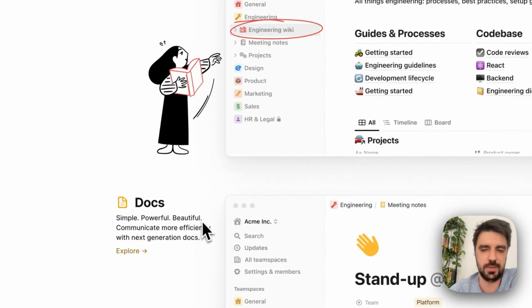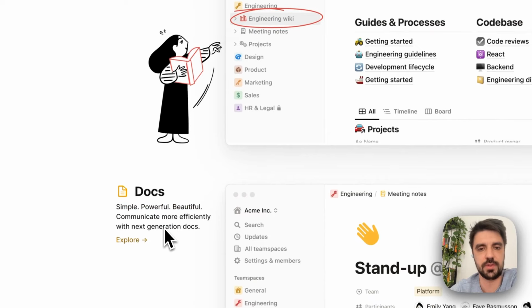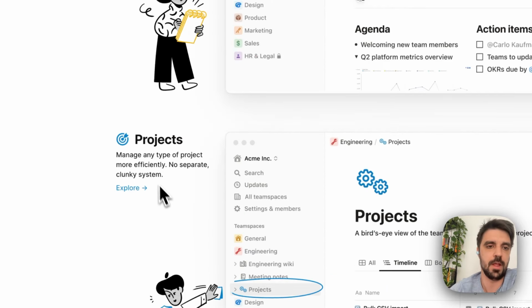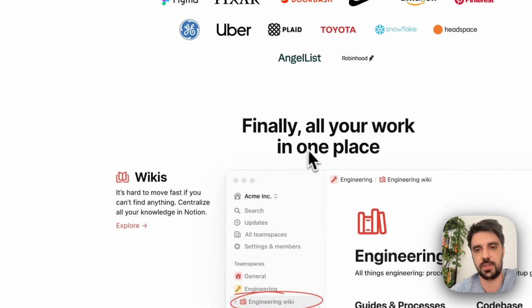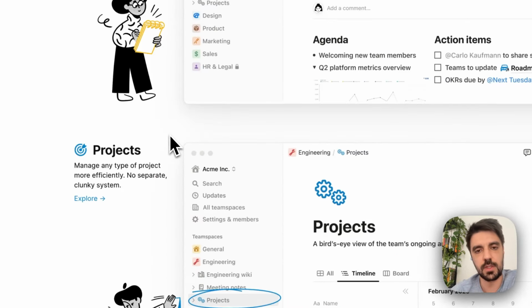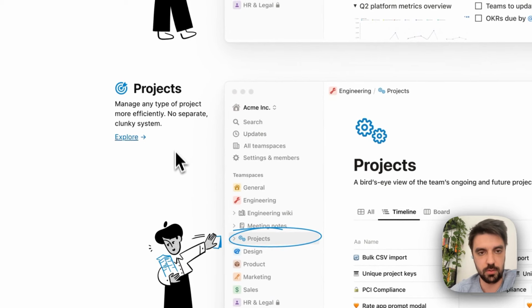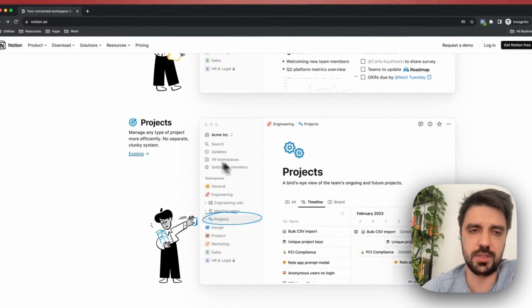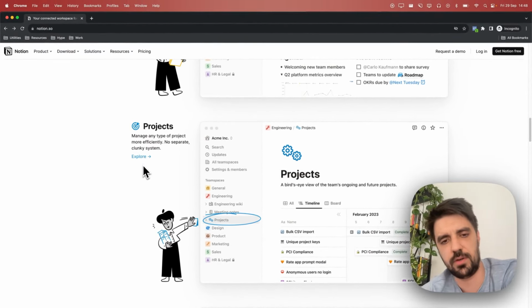Simple, powerful, beautiful, communicate more efficiently with next generation docs, okay. Manage any type of project more efficiently, no separate clunky system. Again, you see this idea of without something could be here, but whatever. Also, a small nitpick that I don't like on projects here is that it says manage any type of project more efficiently, then show me. But it's okay because I have an explore here, so that's a very small nitpick.